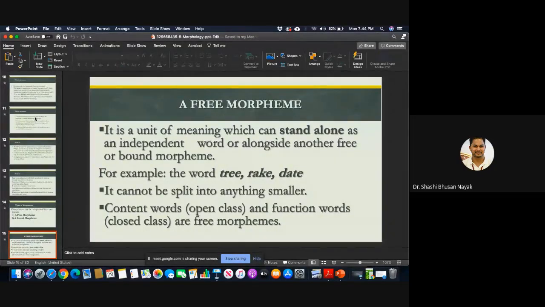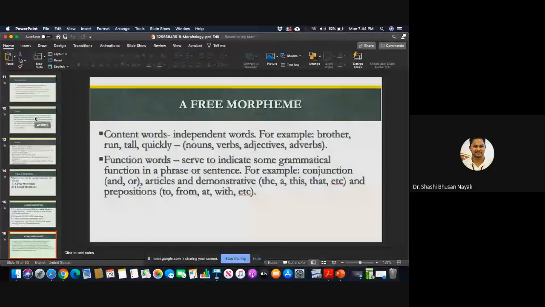Free morpheme: it's a unit of meaning which can stand alone as an independent word or alongside another free or bound morpheme. Examples: tree, rake, date. It cannot be split into anything smaller. Content words and function words are free morphemes. Examples I gave you: independent words like nouns, verbs, adjectives, adverbs. Then function words, like grammatical words: conjunctions, articles, demonstratives, and prepositions. So these are the examples of free morphemes.